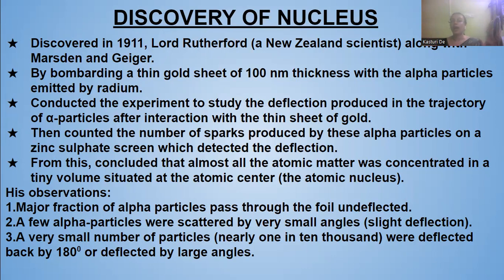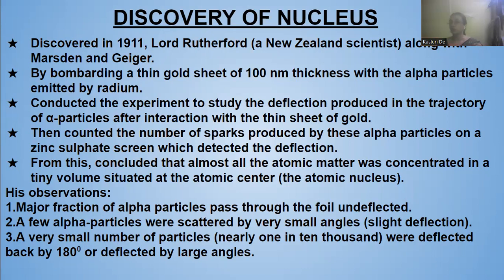And a very small number of particles were deflected back by 180 degrees, or deflected by large angles.